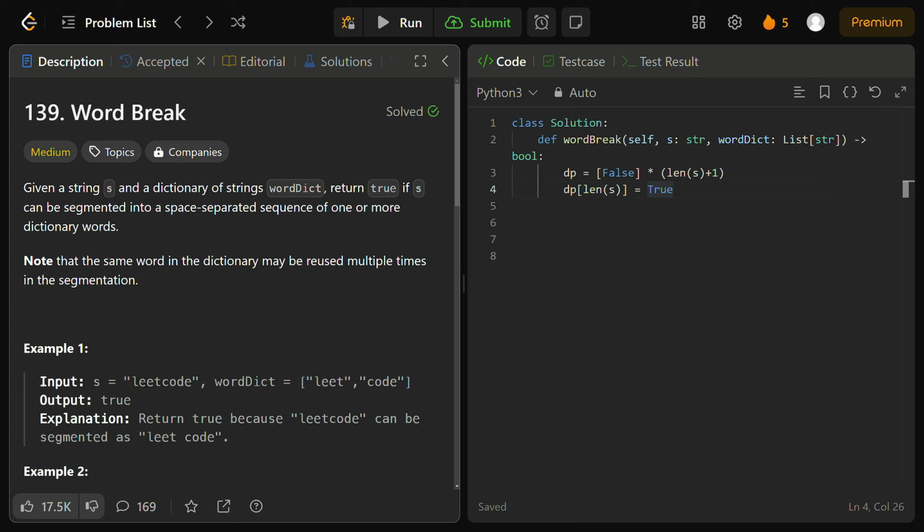Why do I say very initial index? Because we have to iterate over the string backwards, right? This is a bottom-up dynamic programming solution. So the way we're going to structure that is going to say for i in the range of the length of our input string s.